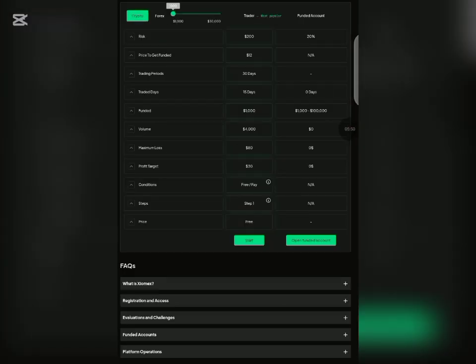You don't have to bother about what I just did. What I just did is that I just changed the ratio of the screen. So right now, to claim your bonus, the next thing you have to do is click on start, and as you can see, it is for free. Make sure you select Forex, and once you select Forex, just click on start, and you are selecting the Forex challenge. So click on start, click on start again, and enter your country, your phone number, and enter the code that will be sent to you. Click on this box, and once you're done, just click on start.